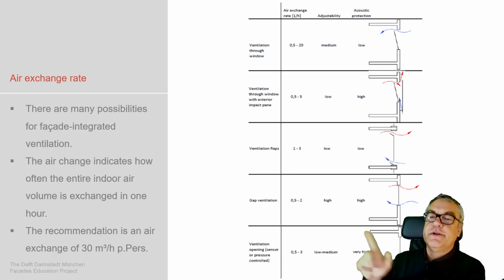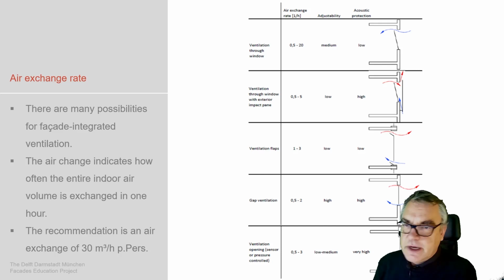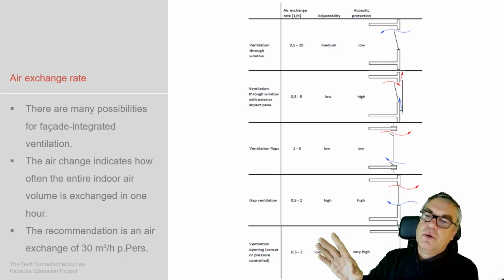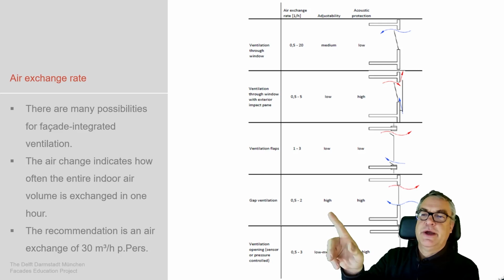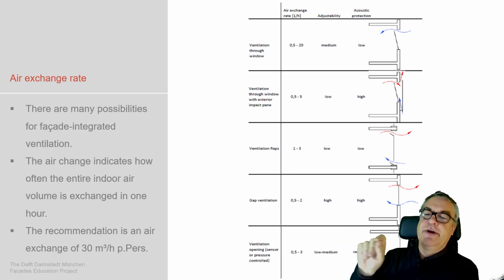Versus, for example, ventilation through a window with an outer layer of glass, the double facades, which has high acoustic protection, low adjustability, depends on how you deal with it, but still reasonable air exchange. Ventilation flaps: good air exchange, low adjustability, low acoustical performance, so maybe not advised.